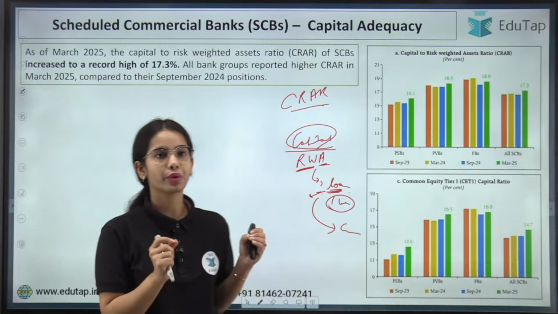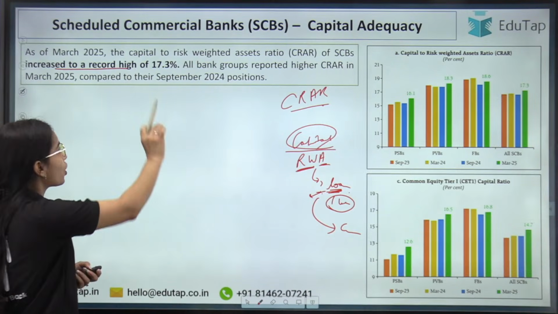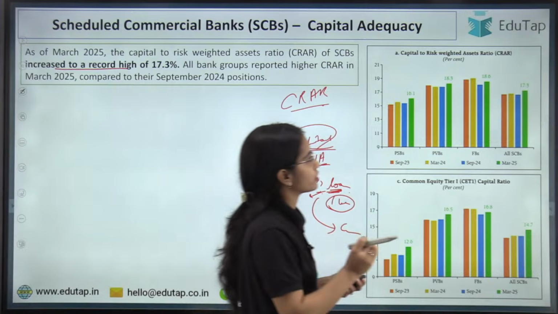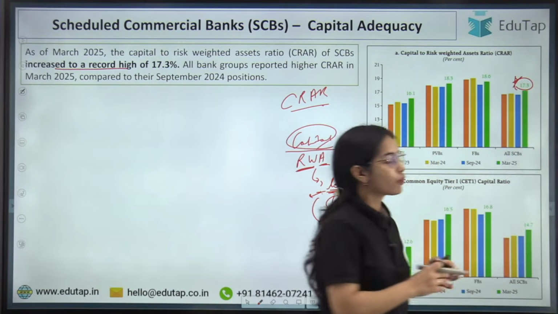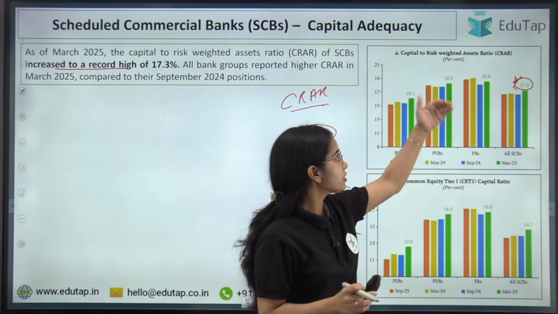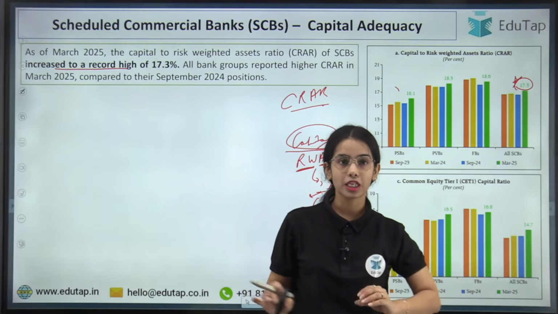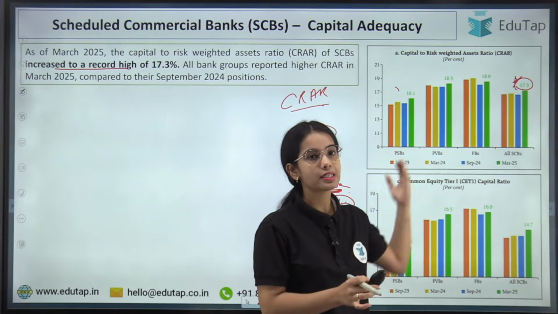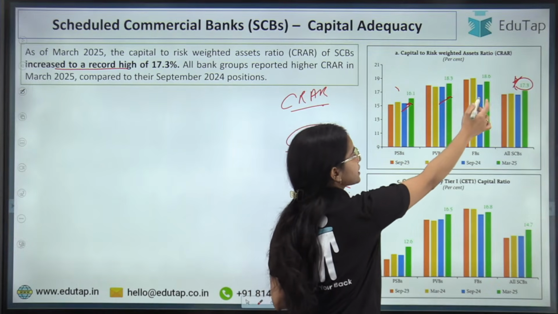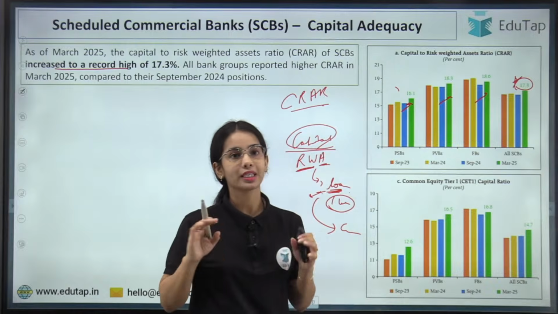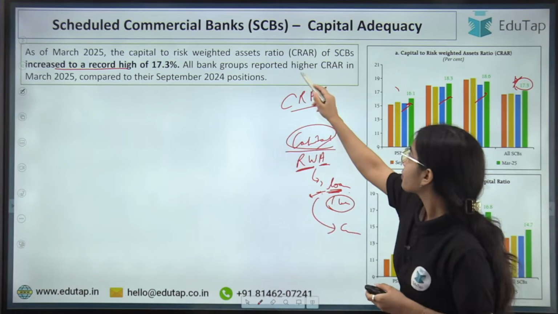Now as of March 2025, the capital to risk weighted asset ratio of the scheduled commercial banks has increased to a record high of 17.3%. So here you can see that the CRAR has increased. All the bank groups reported higher CRAR in March 2025. The public sector banks, the private sector banks and the foreign banks all recorded a higher capital to risk weighted asset ratio.